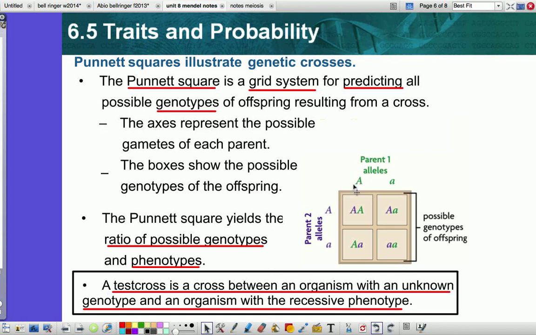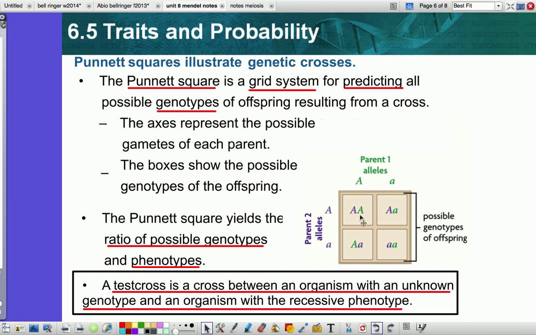Each parent is going to have a pair of alleles. Okay. In this case, the parent has a dominant and a recessive, and the other parent also has a dominant and recessive. And you mix them by bringing them down and bringing them over to make the different genotypes, and then the genotypes lead to phenotypes.